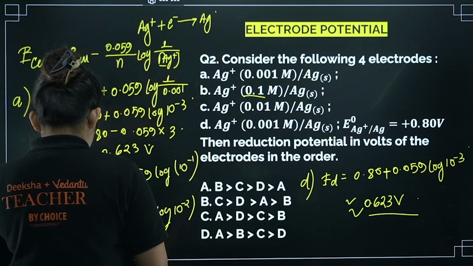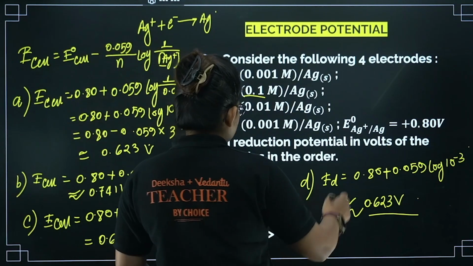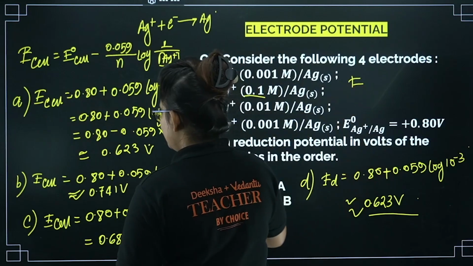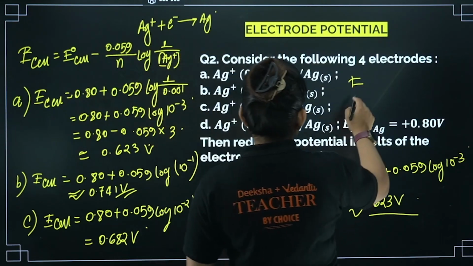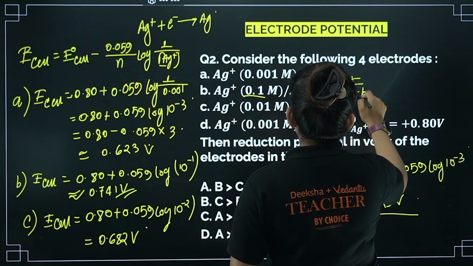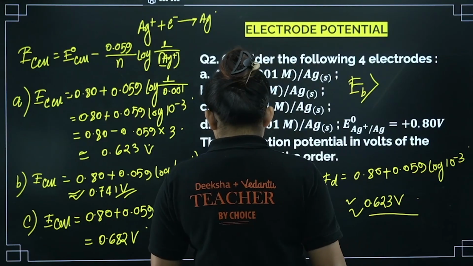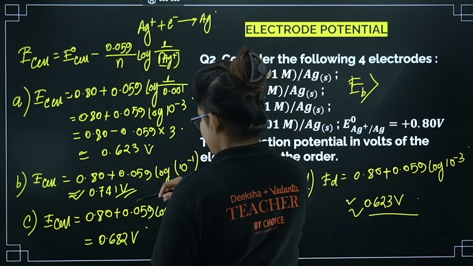So definitely here which one will come first? EB, right? This one is the maximum. So option B is coming first. After that you are getting EC, right?